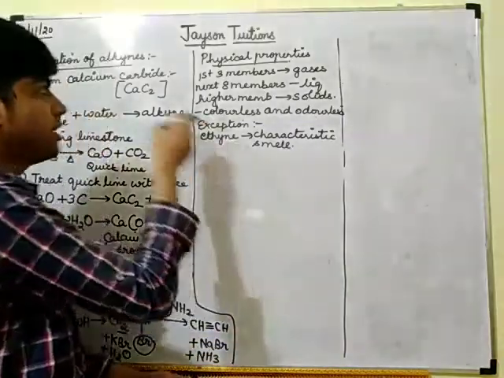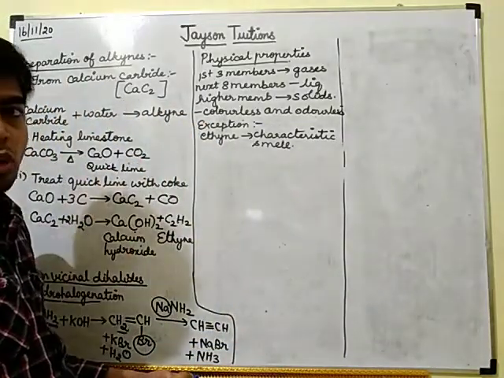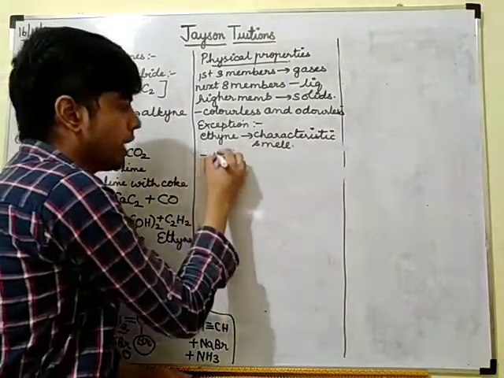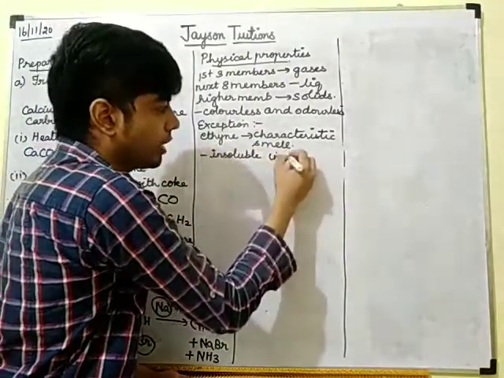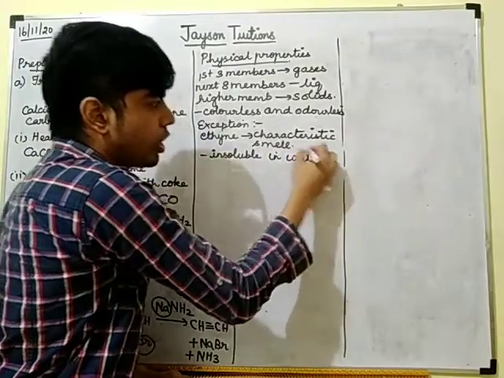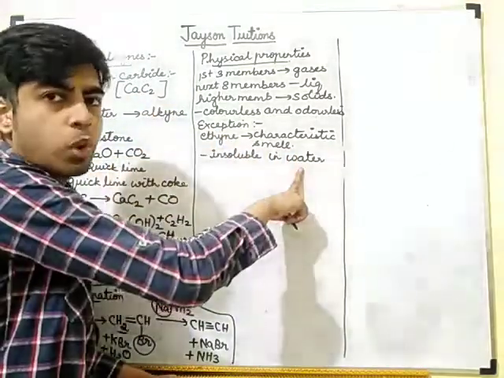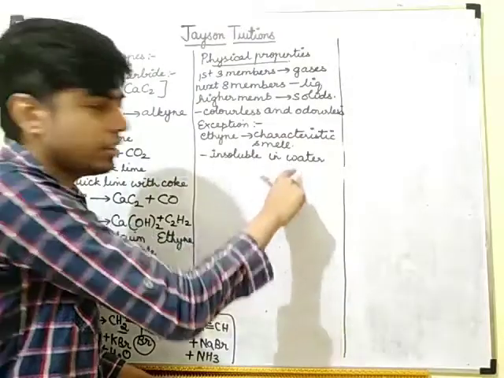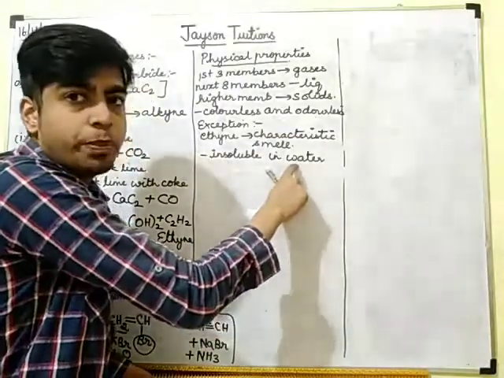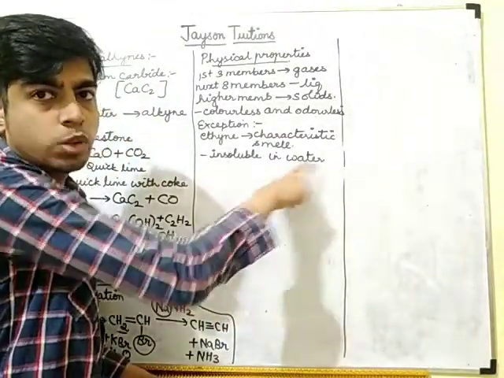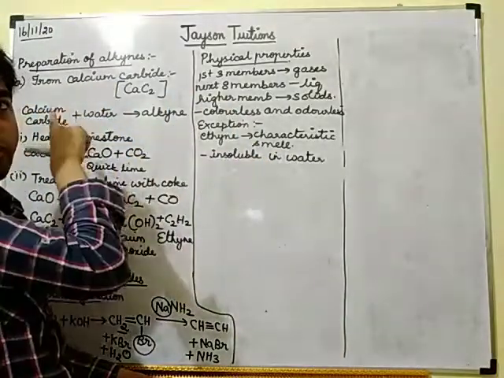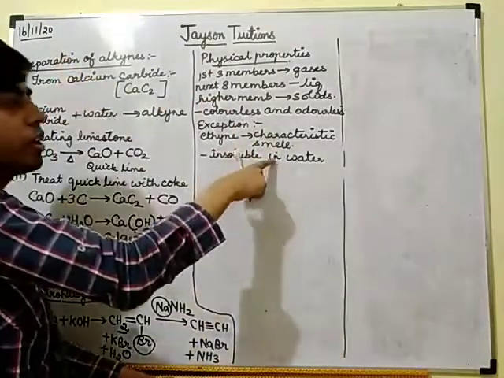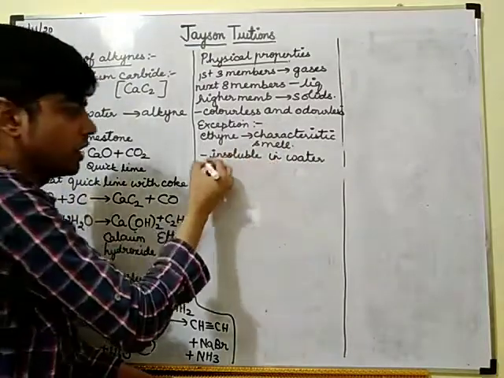Since it is a carbon compound, it is a covalent compound, so it will be insoluble in water. Why? Because they are all non-polar, but water is a polar solvent. Polar solvent means it will divide into H plus and OH minus. So alkynes are non-polar, and non-polar means they will not be soluble in polar solvents.